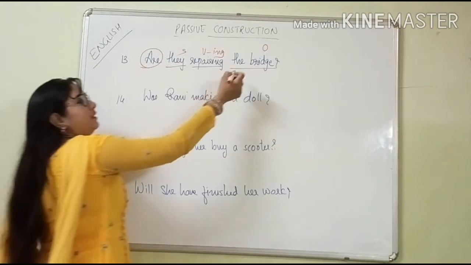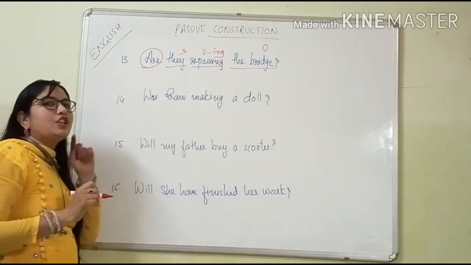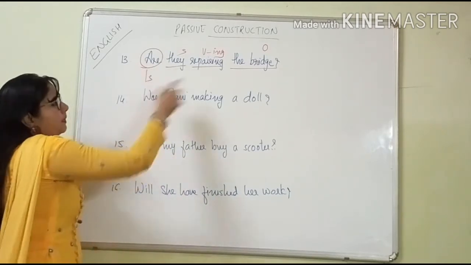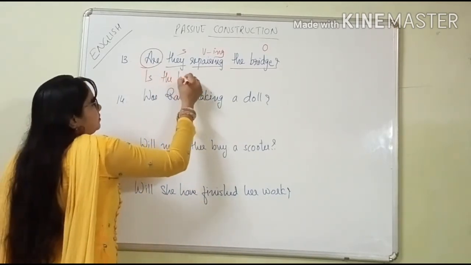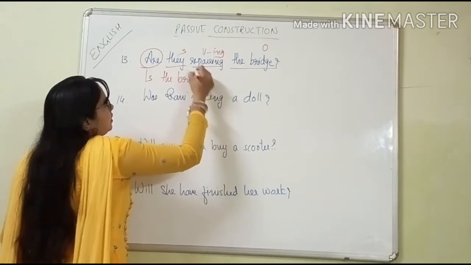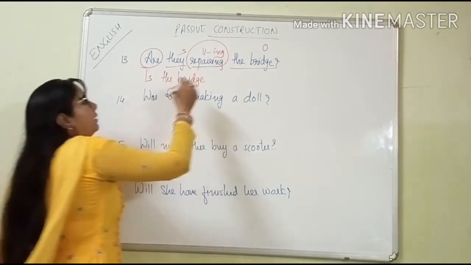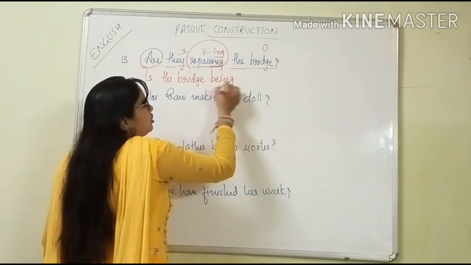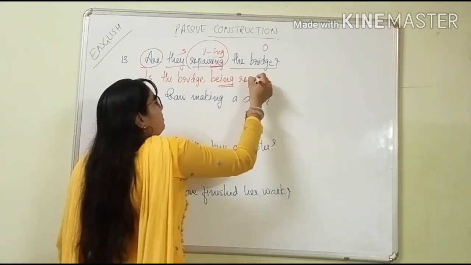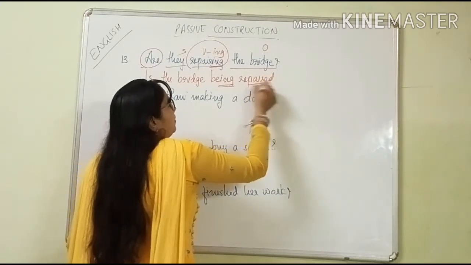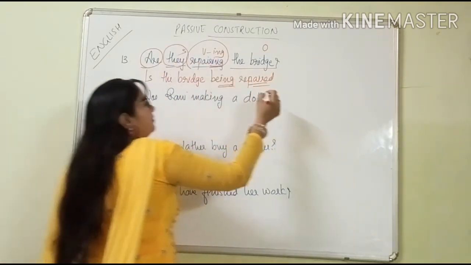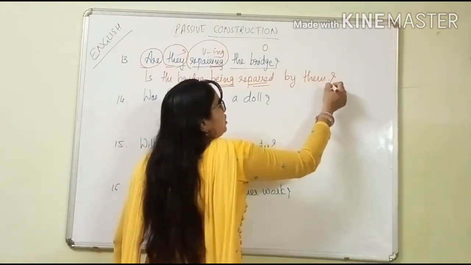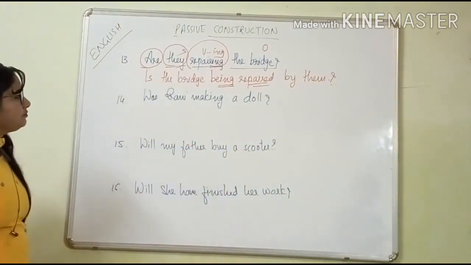But we will keep here the bridge. So the bridge is the singular form. So what we are going to keep here instead of are? Is. The bridge. Instead of repairing, what will we keep? Being repaired. B-E-I-N-G, being. ing is there, so here also ing, being repaired, verb third form, by them. Relative pronoun of they, by them, and the question mark will come at last.